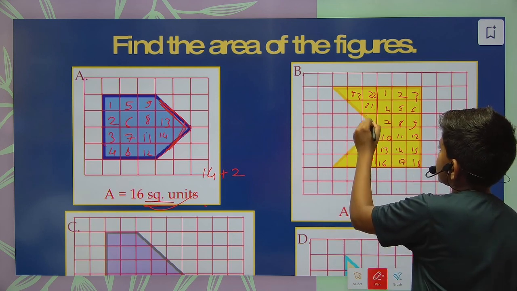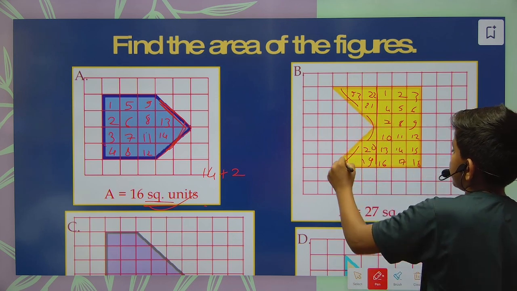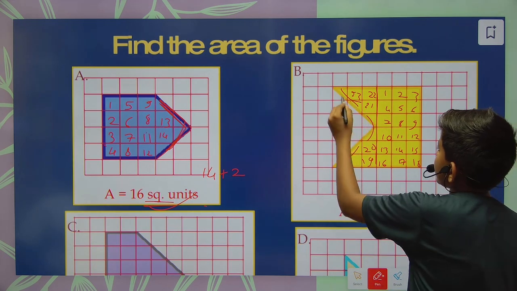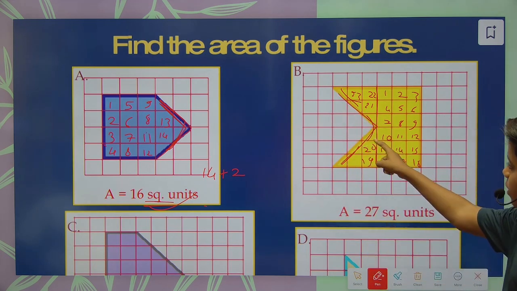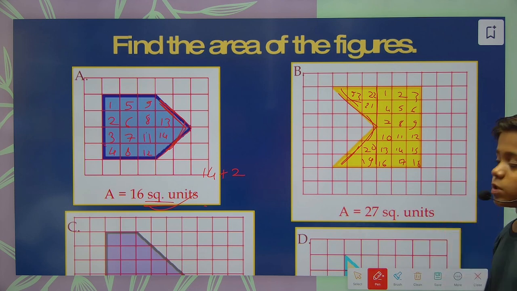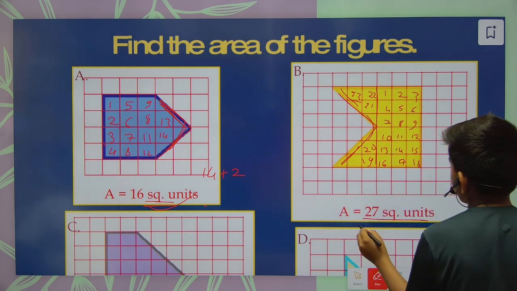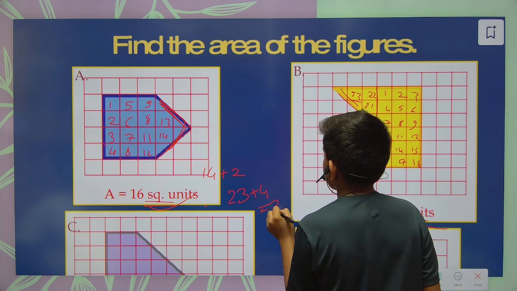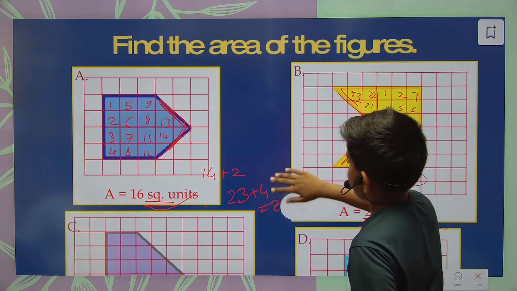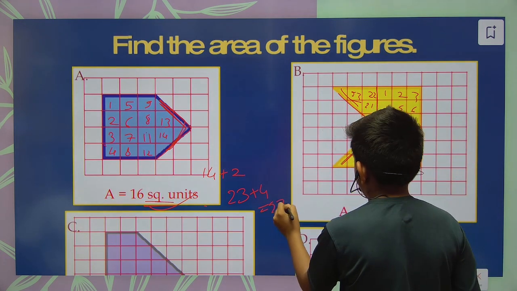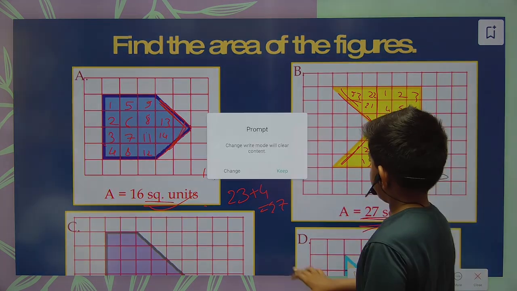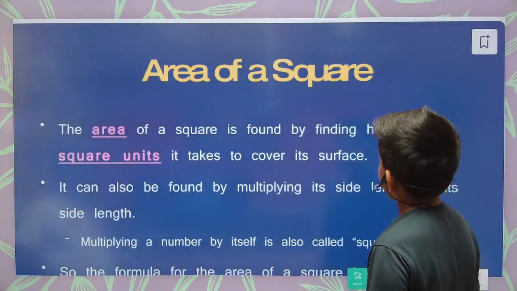Now the half cuts, how many can we make from these? By this, all the remaining make 4 square units. So here we get the answer 27 square units, because 23 plus 4 is 27. We have to write the square units. Okay, next, area of a square.